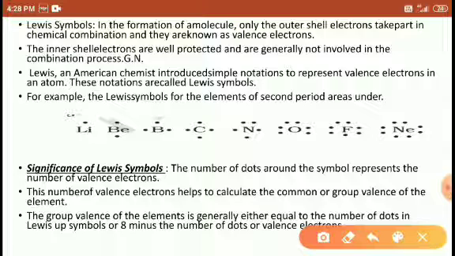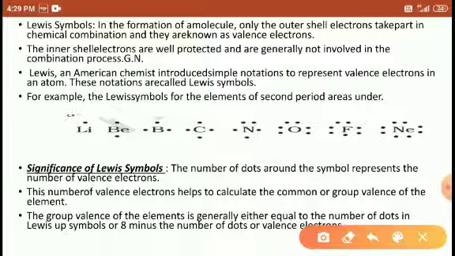Inner shell electrons are well protected and generally not involved in chemical bonding. The inner shells are completely fulfilled, so they do not play any role in bonding. The outermost electrons are unstable, that's why they show chemical bonding.